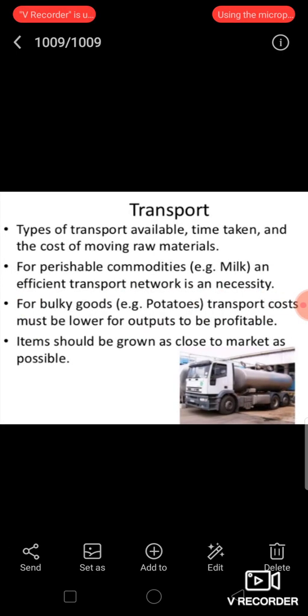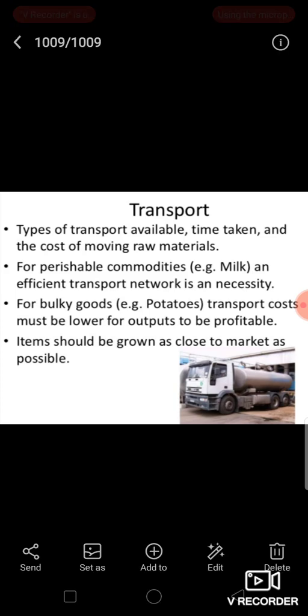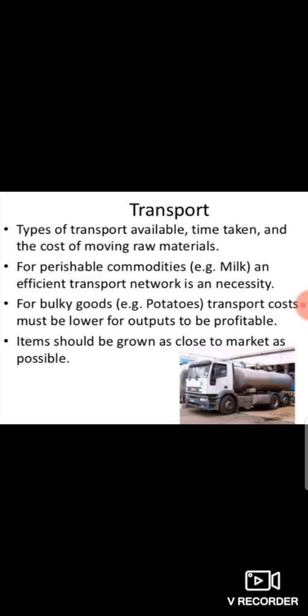Now, transport. In agriculture, transportation is used for carrying crops from the fields to the storage place and to the market. In the absence of transportation, the crops may get ruined in the fields. Hence, transport facility is also one of the important factors of agriculture.